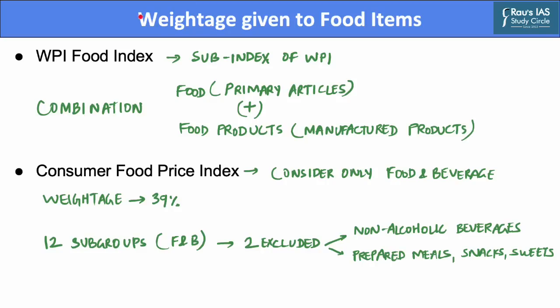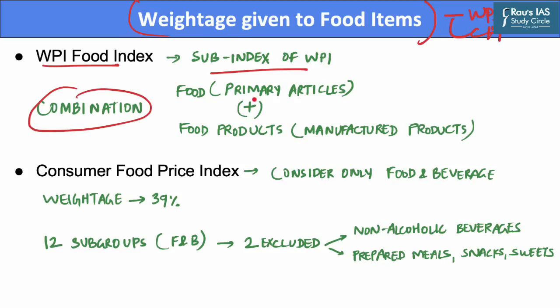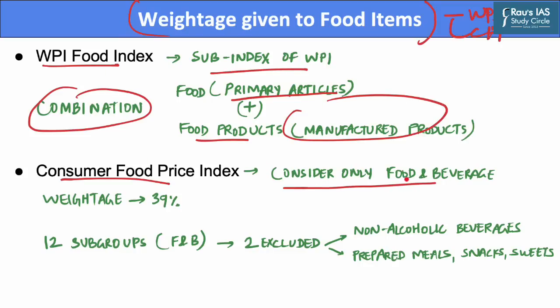Now moving on to the weightage given to food items in the respective WPI as well as CPI. The WPI food index is a sub-index of the Wholesale Price Index. It is a combination of food articles from the primary articles basket in addition to food products from the manufactured products basket. While on the other hand, the Consumer Food Price Index considers only food and beverages.